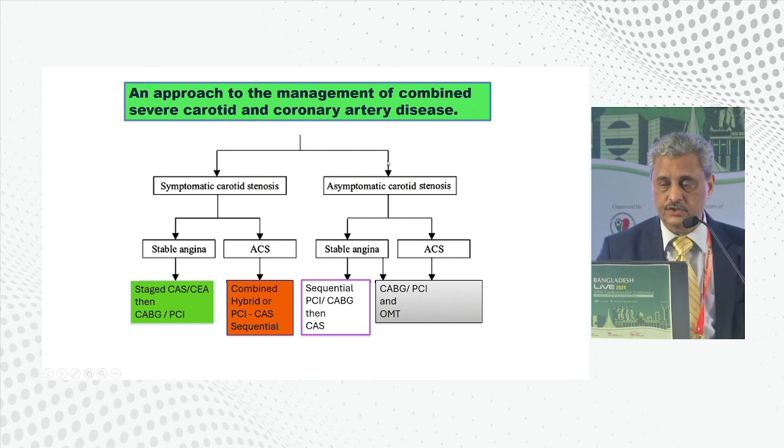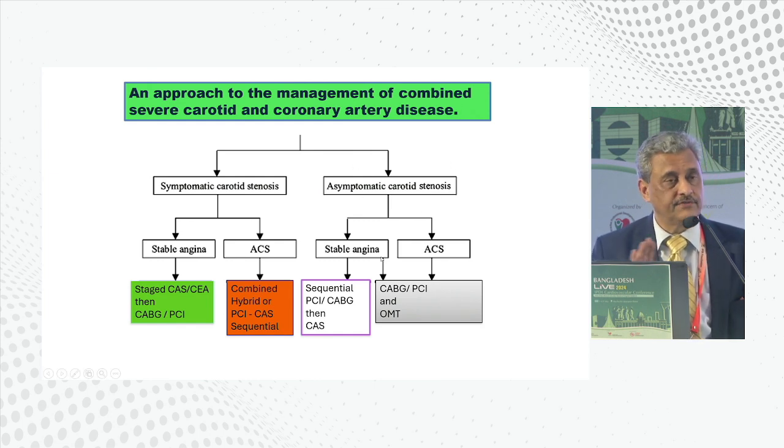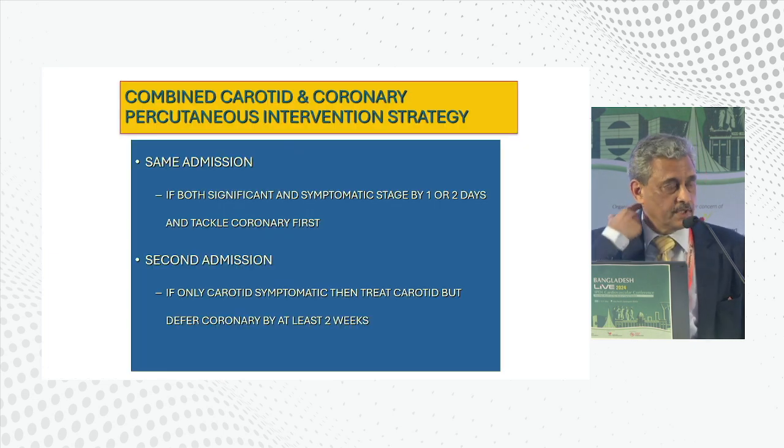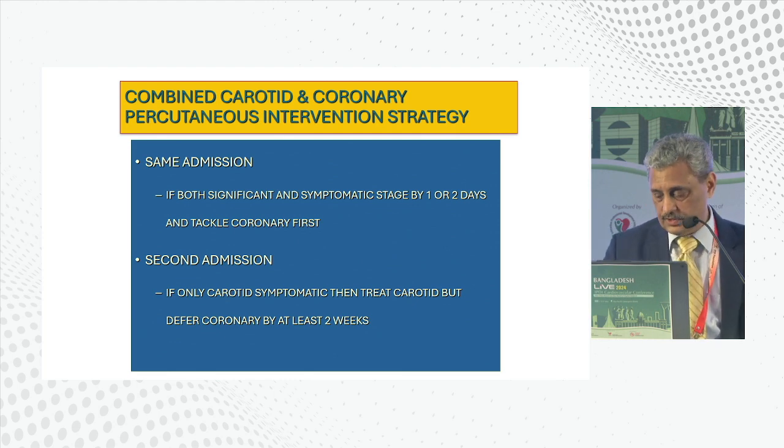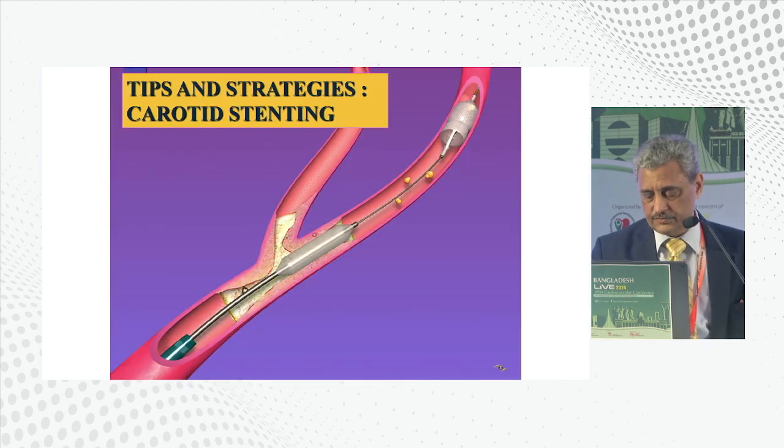If your carotid stenosis is asymptomatic, then you leave the carotid alone, let the bypass or the coronary stenting be done, and then address the carotid later at a suitable date after 3-4 weeks. So this is how we treat the combination of this disease.